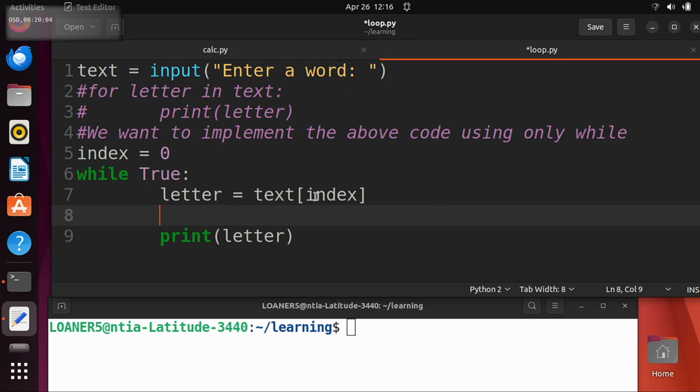We could put 0 plus 1, right? And that works. But what if index started at 2? Does this still work? Is index going to be 3 now on this line? No, right? It's just going to set it equal to 1 again, because it's just 0 plus 1. So instead of 0 plus 1, what do we want to add 1 to?